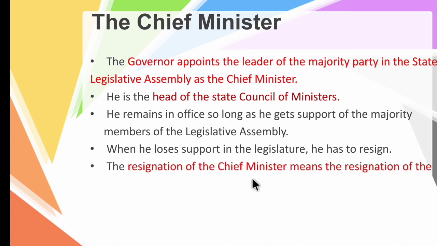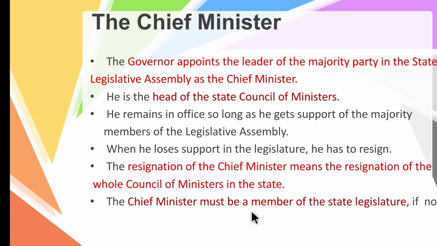The resignation of the chief minister means the resignation of the whole council of ministers in the state, because the chief minister only chooses his council of ministers for various departments like health departments or water departments. So the council of ministers are appointed by the chief minister.